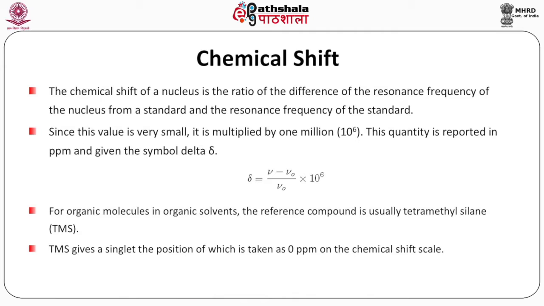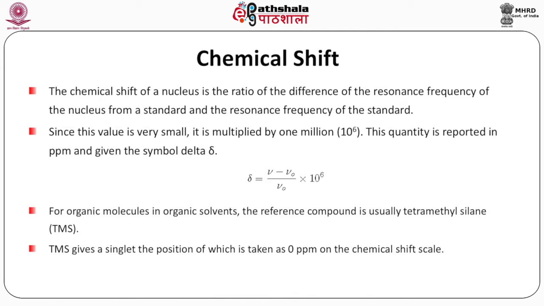This quantity is reported in ppm and given the symbol delta. Delta is equal to nu, which is the frequency of the resonance signal, minus nu 0, which is the frequency of the reference, divided by the frequency of the reference standard and multiplied by 10 raised to the power 6.